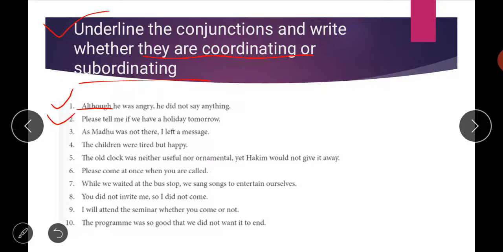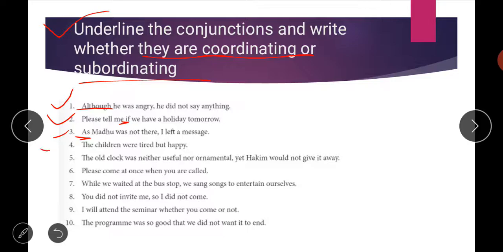Second is, please tell me if we have a holiday tomorrow. So the word if is used again. It's again your subordinator. Third is, as Madhu was not there, I left a message. Again, the word as is your conjunction here, and it again belongs to the subordinator category.